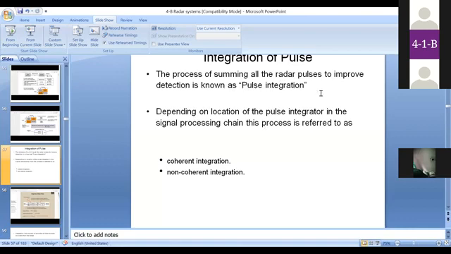In order to improve the signal to noise ratio or performance of a radar system, the integration of radar pulses concept is considered. What does integration mean? Instead of considering one echo pulse, we consider n number of echo pulses and integrate all those pulses with the help of an integrator. The sum of the echo signals is considered in order to identify whether the target is present or not. In integration we have two types: coherent integration and non-coherent integration.